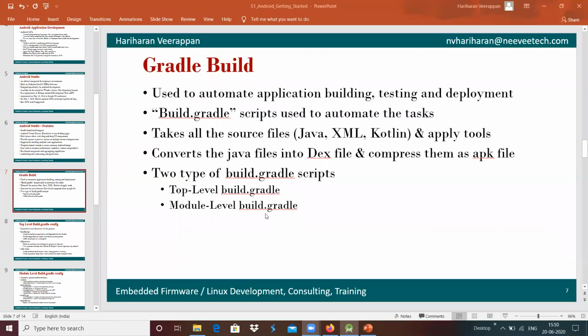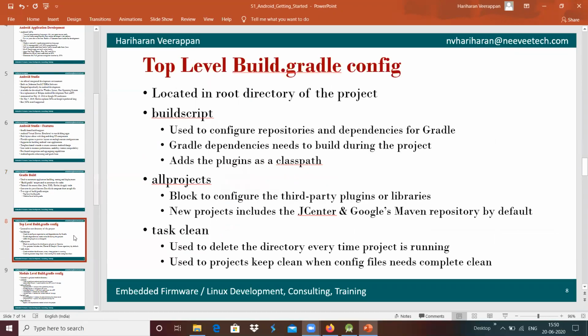The top level build.gradle configuration file is located in the root directory of the project, and it has three different options: buildscript, allprojects, and task clean.